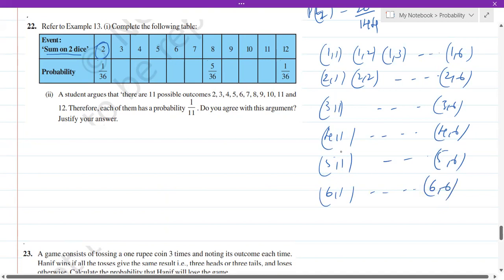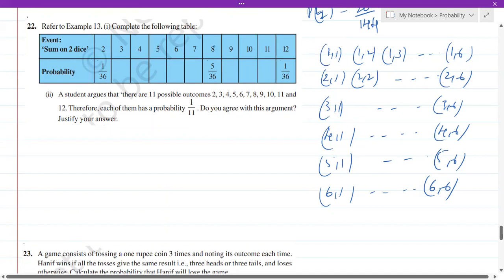Okay. Now, the first one, they've already given the answer, but we'll calculate it. Sum on 2 dice is 2. That is, the results that you get, if you add them, you should get 2. What is the chance of getting 2? For example, here we have got 1 and 1. If you add it, you get 2. This is the only chance, isn't it? That the sum is 2. So out of 36 possibilities, there is only one chance. That's why in the table they have written it as 1 out of 36.